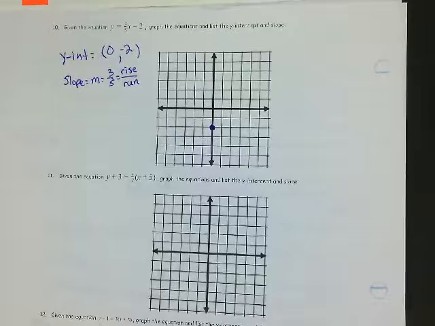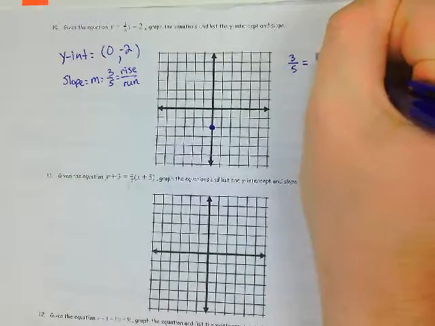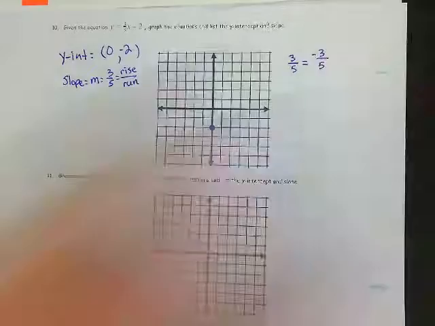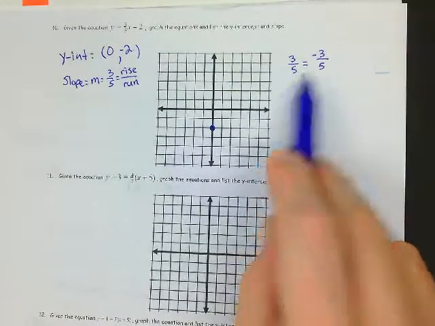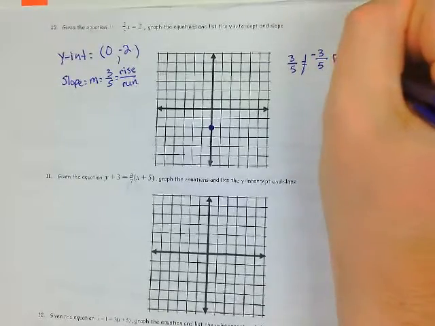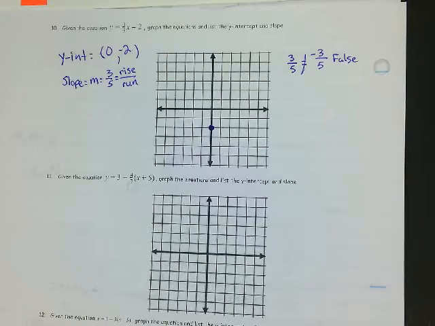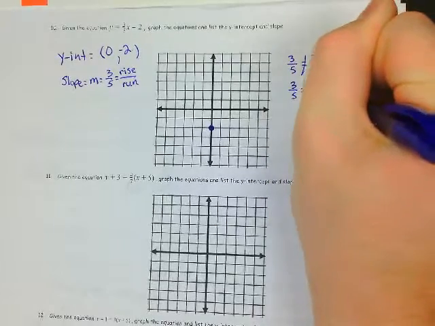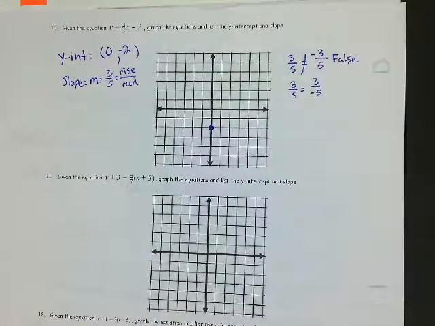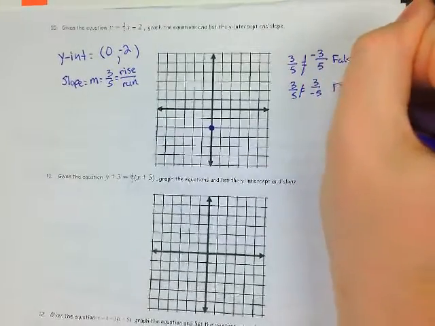Okay? Now I have a couple of questions to ask you before we start doing the slope. 3/5. Is that the same thing as -3/5? Is that a true sentence right there? No, that is not true. That's false. Because 3/5 does not equal -3/5. Does 3/5 equal +3/5? Is that a true or a false sentence? That's a false sentence.